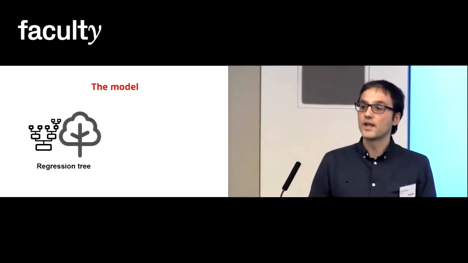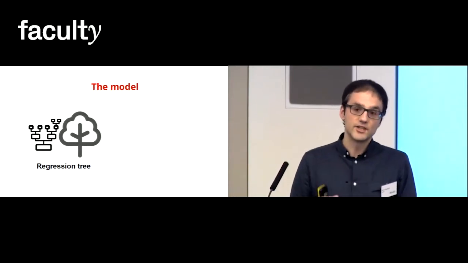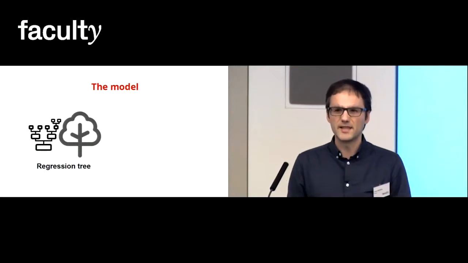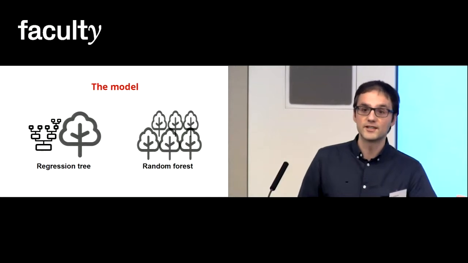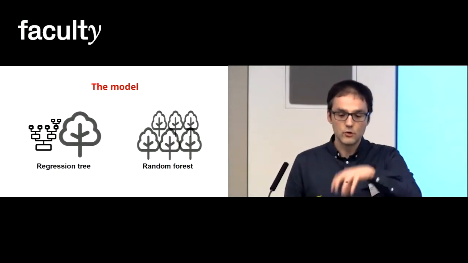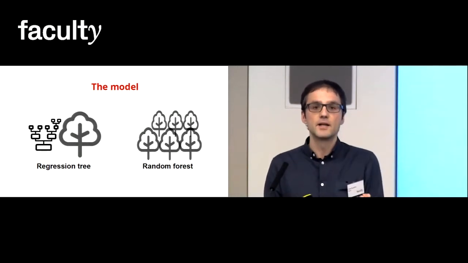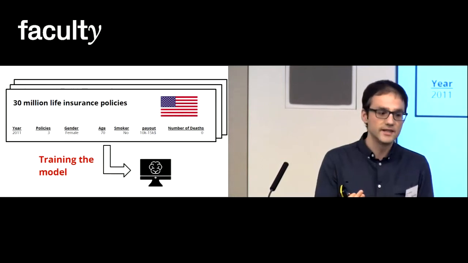For this, I used a regression tree, which is a model that is based on yes-no questions to predict the answer, the mortality rate. But better than that, I used many trees, which is called a random forest. So I pulled many trees, and then from there I took the average of them, and that's the prediction that I got. For this, I had to train the model.